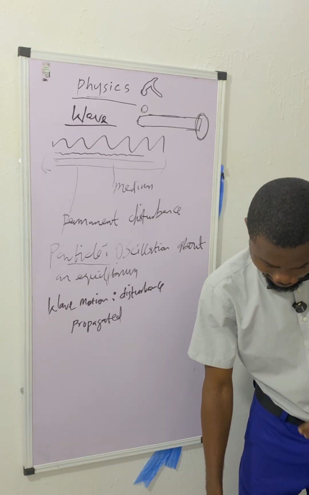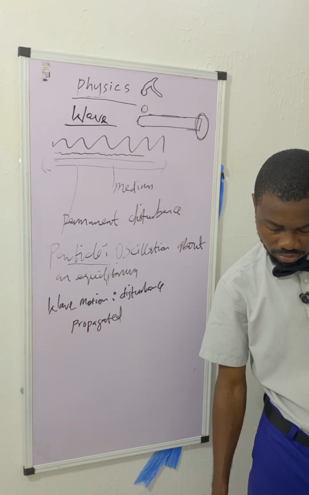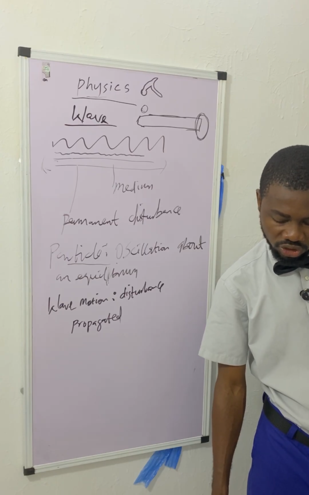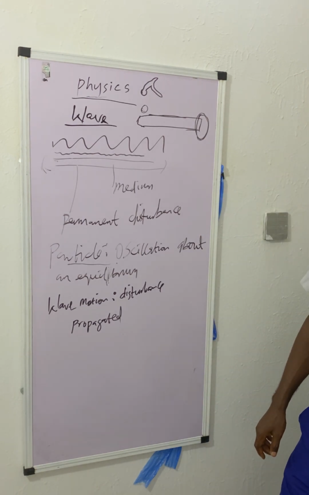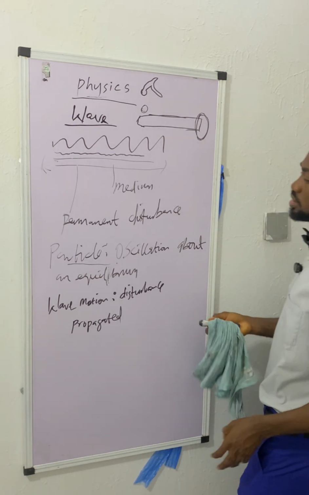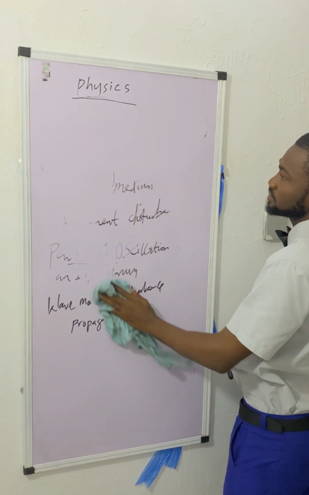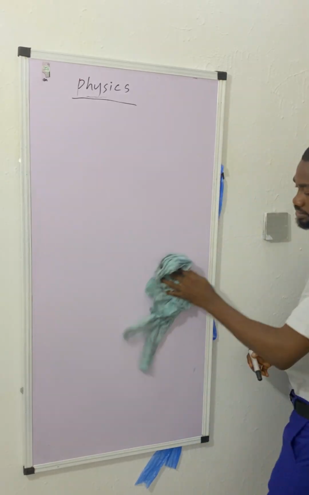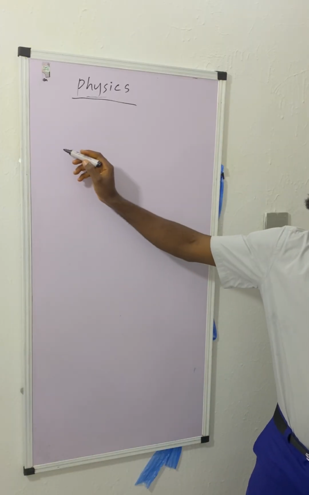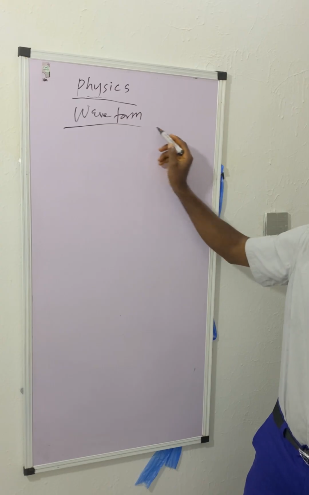Now let's quickly observe the relationship between frequency, wavelength, and velocity. But before we observe that relationship, let's draw the diagram of a waveform here. Let's use that one to define every other thing. A waveform is a diagram that shows how a wave behaves, or it shows the components of a wave and how it behaves.